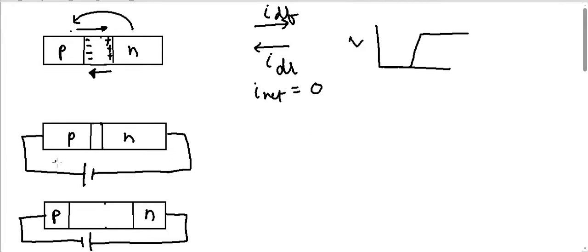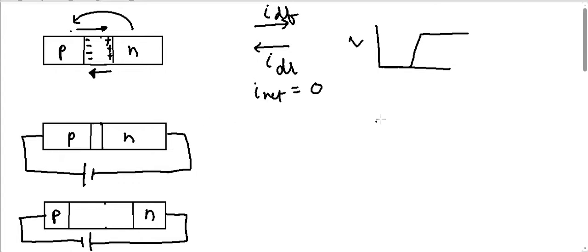Now the potential barrier has been reduced, because I have connected the positive side of the battery to the negative side, some of the negative charge is neutralized. You can imagine it that way.